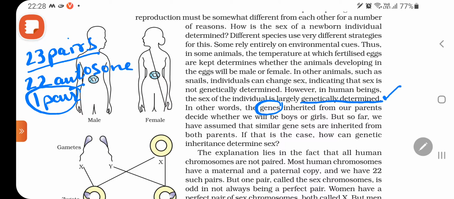Male is also having one pair of sex chromosomes, female is also having one pair of sex chromosomes. Now we will concentrate only on sex chromosomes. We will not talk about the 22 autosomes.